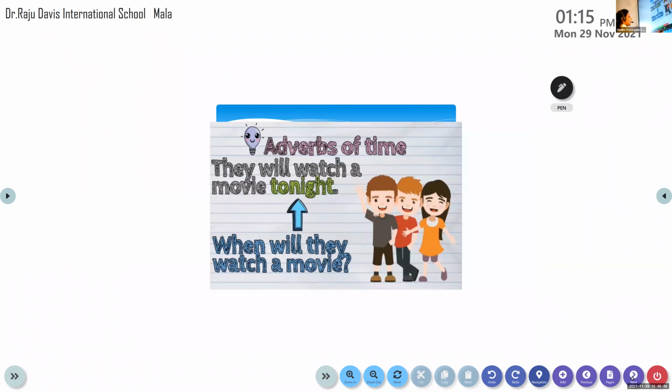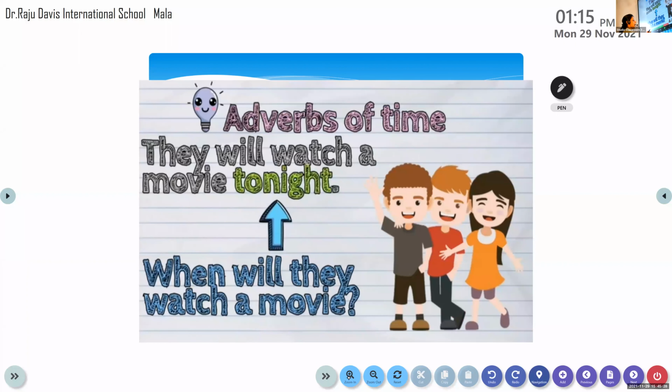When you read a question, children, first you need to understand what it is. First you have to read the question. They will watch a movie tonight. Okay, that is the sentence. First we need to identify the verb in the sentence. Come on, identify the verb here. Let me see whether you can identify the verb in the sentence. What is the verb there? Will watch. We have already learnt about the tense.